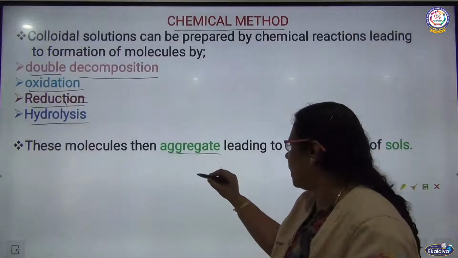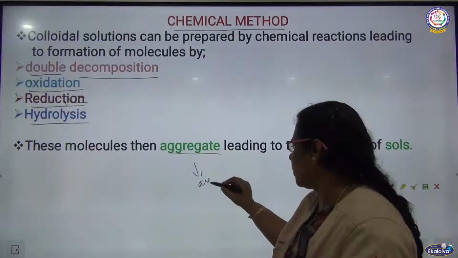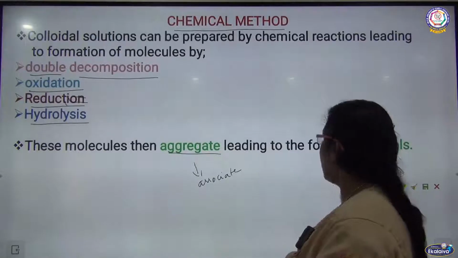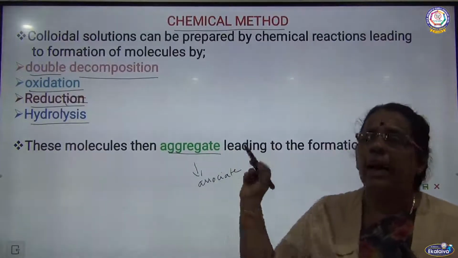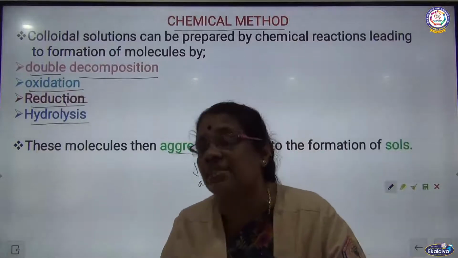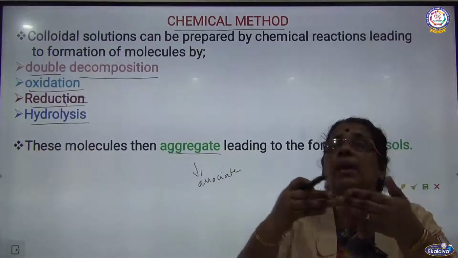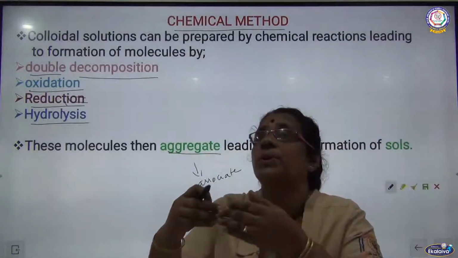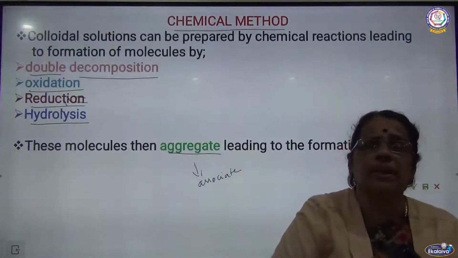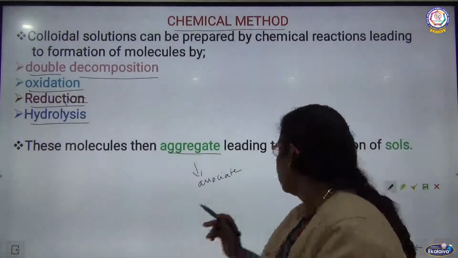Aggregate means associate, leading to the formation of solutions. As a result of these chemical reactions, aggregation is taking place, association of molecules in the solution, giving rise to the colloid. All these methods we are going to see in detail.